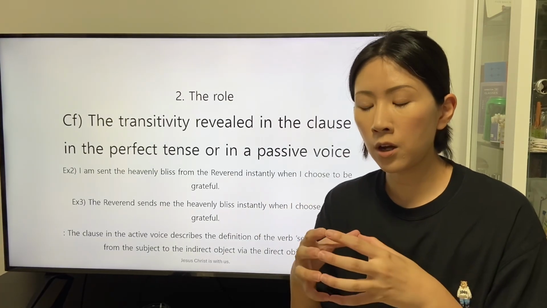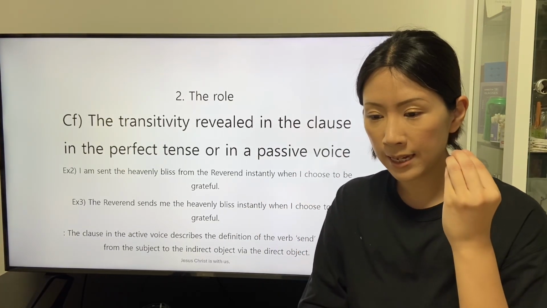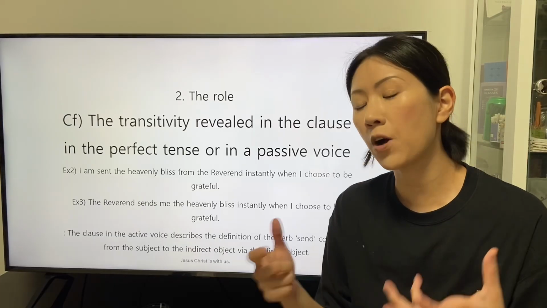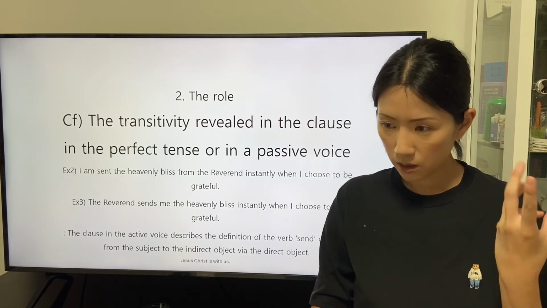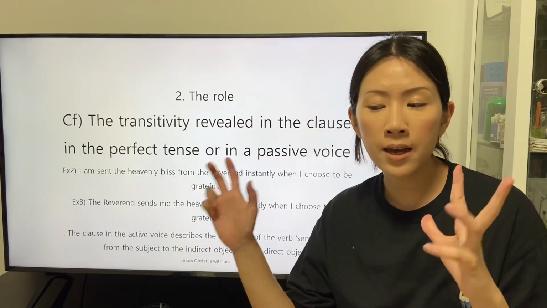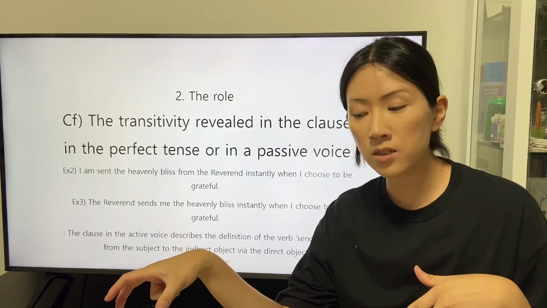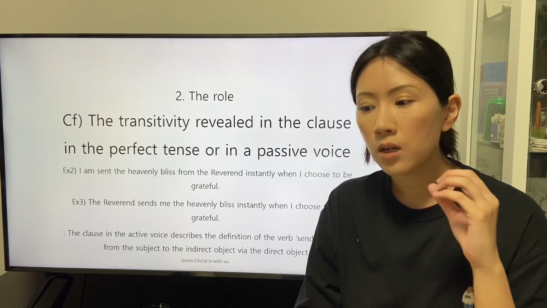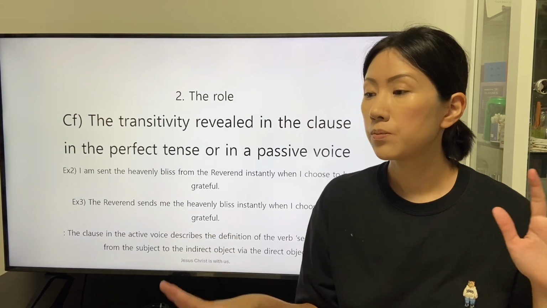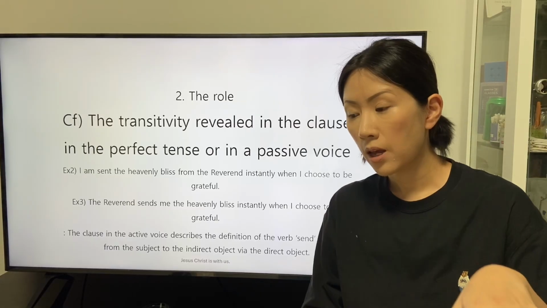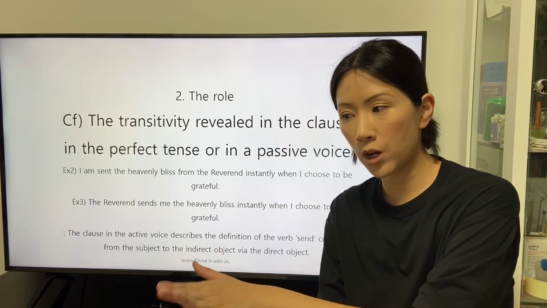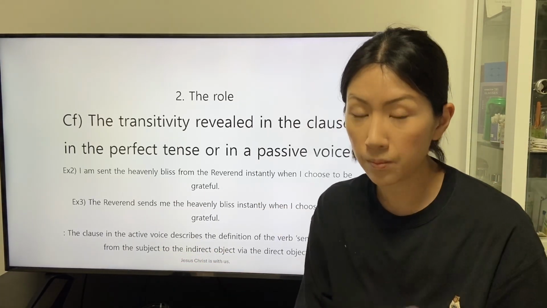The form of the past participle as the subjective complement reveals that the indirect object is the object in the subject and in the indirect object relationship.